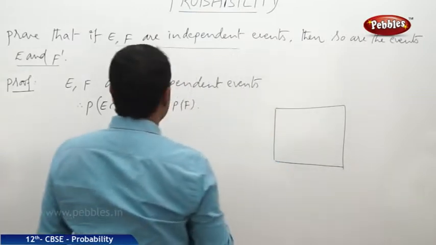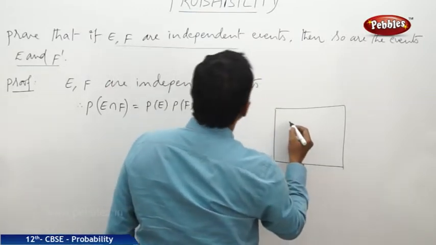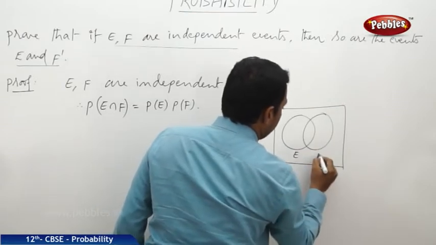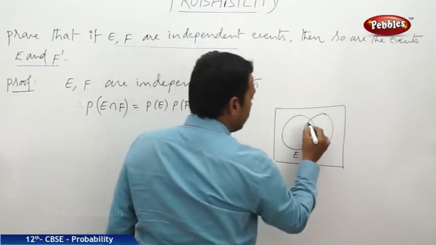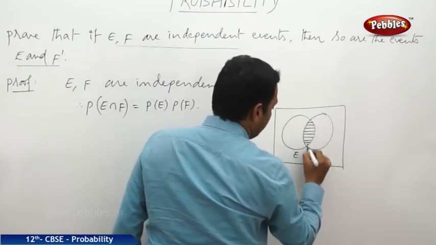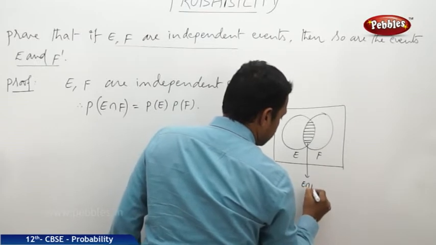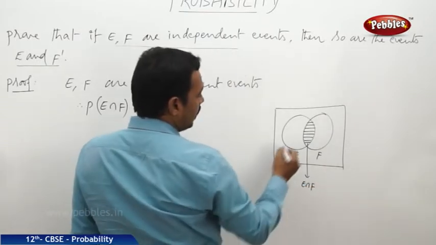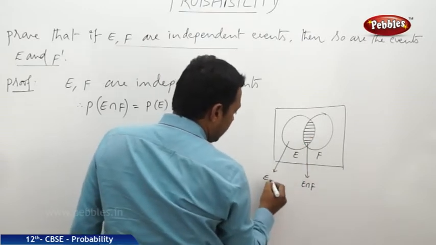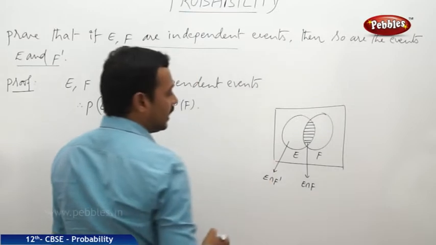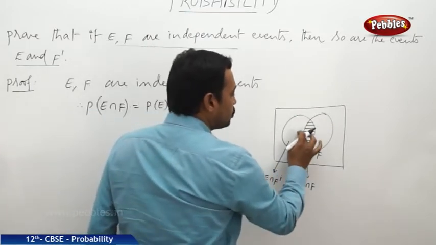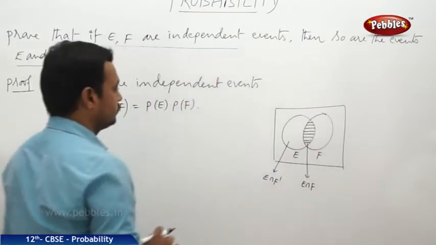Let us consider the two events E and F. It is one event E, it is second event F. We know that this is the intersection of the two events, E intersection F, and this part is E intersection F complement. So this is the region belonging to E but not in F.